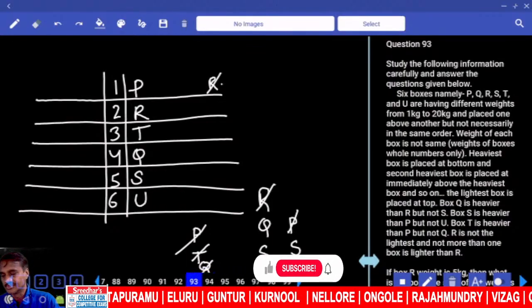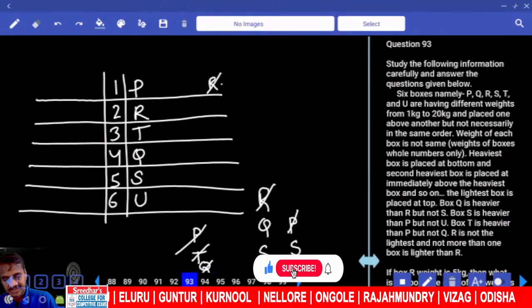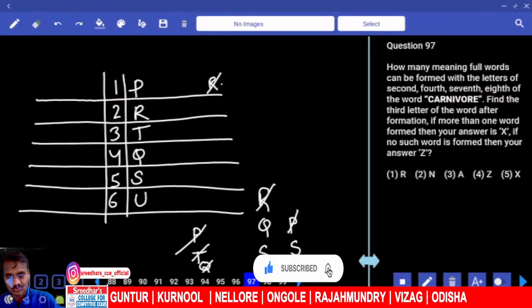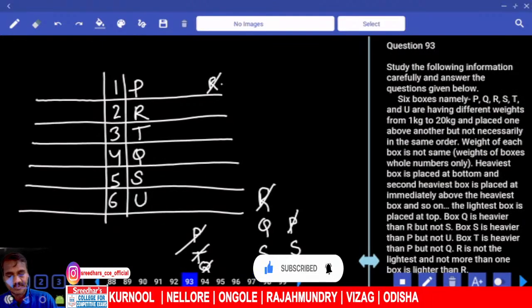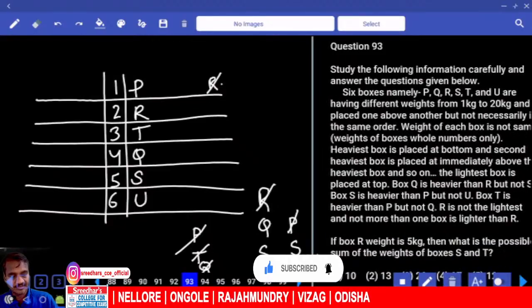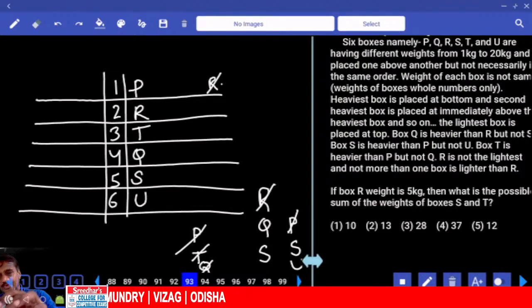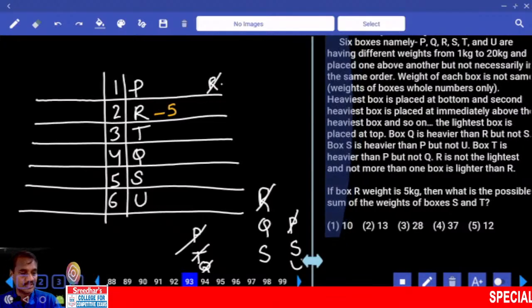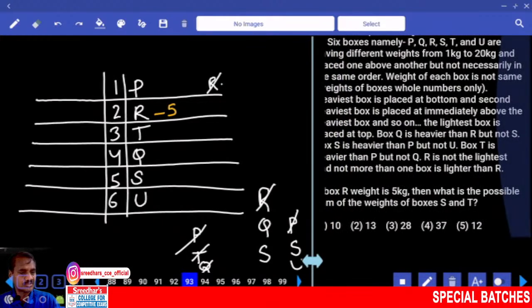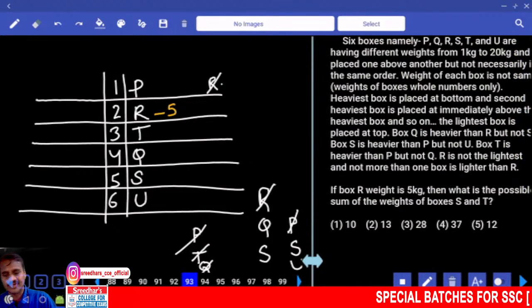Then next one, 93 to 96. Then 97. My questions are fine. Now in this question number 93, if R's weight is 5 kgs. How much is this R? R's weight is 5 kgs. Then what is the possible sum of the weights of S and T?